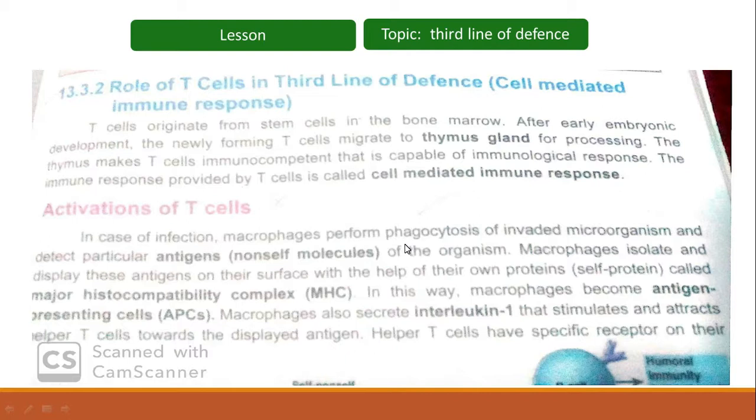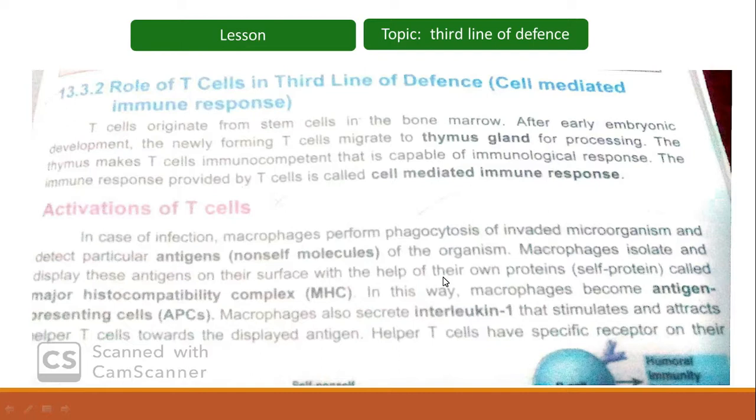This occurs because they detect particular antigens or proteins present on the surface of those pathogens. Macrophages isolate and display these antigens on their surface with the help of their own proteins, called major histocompatibility complex.